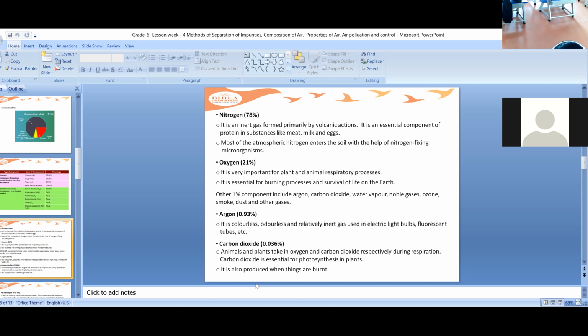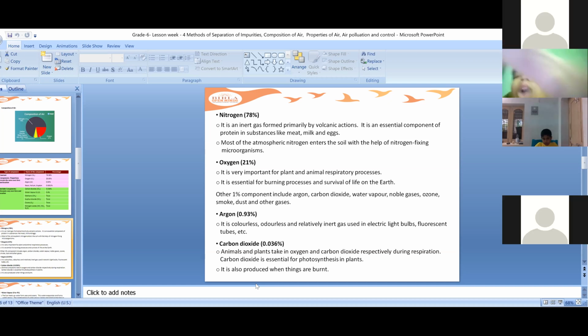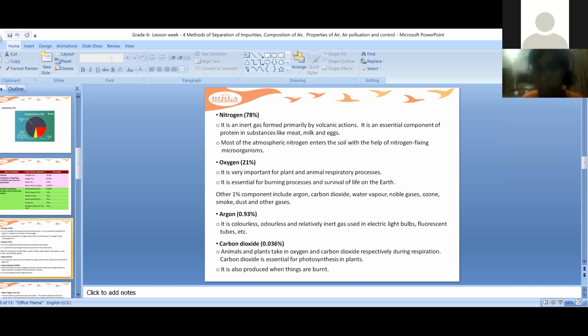Yes, Agastya, what happens to the candle now? If you keep the glass upon that candle which is glowing, what happens? Yes, Rudranish. Ma'am, the candle will turn off, ma'am. The candle will turn off. Why will it turn off?